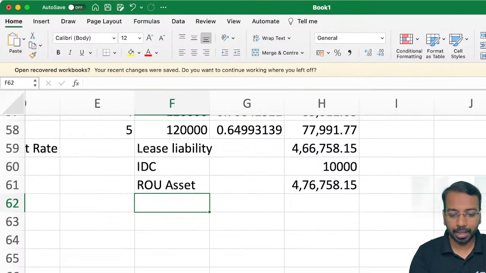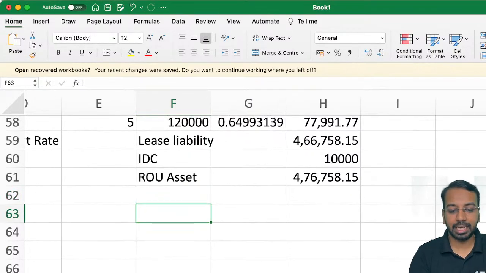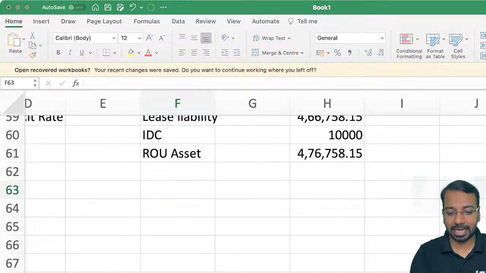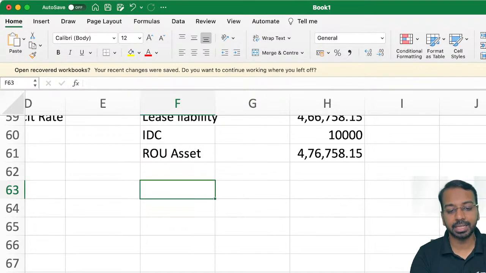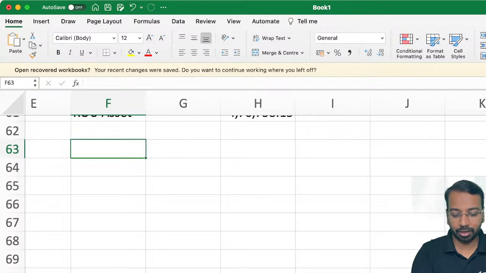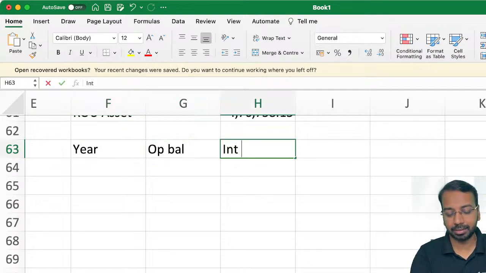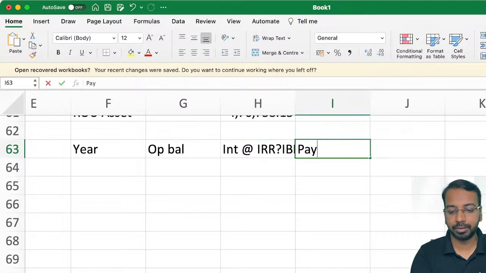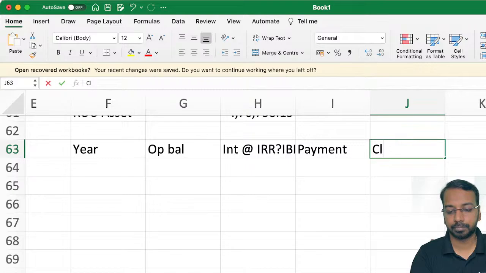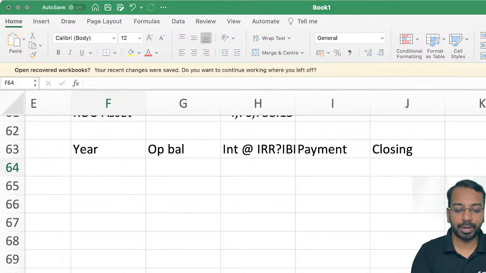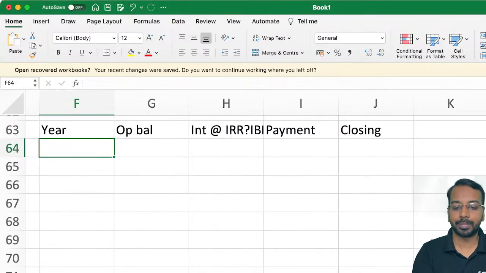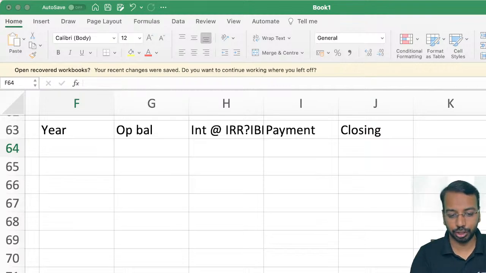Now, because I have calculated the lease liability, I will quickly give you the framework for lease liability, which we will be using in the subsequent problems. So the lease liability schedule always has year, opening balance, interest at the IRR or incremental borrowing rate, payment, closing. This is the format you should be using when you are preparing the lease schedule.